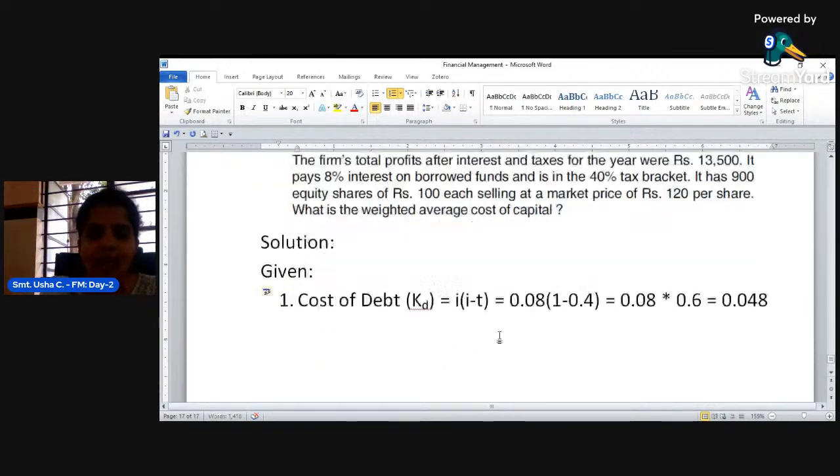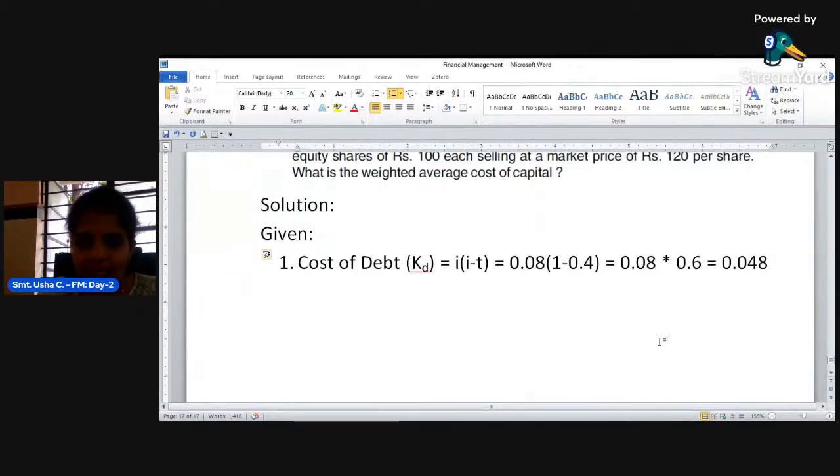0.048. If you multiply this by 100, you will get in terms of percentage. So I will take in terms of decimal only. At the end, we'll convert that into a percentage after all calculation of overall cost of capital, that is weighted average cost of capital.